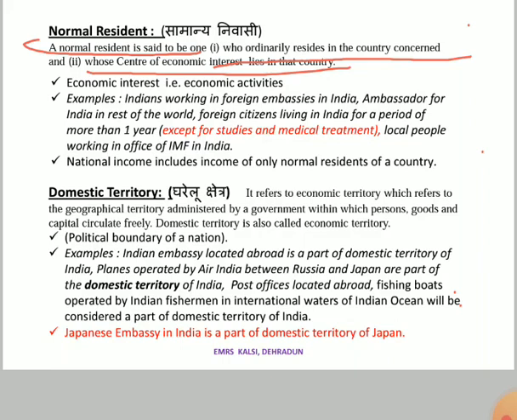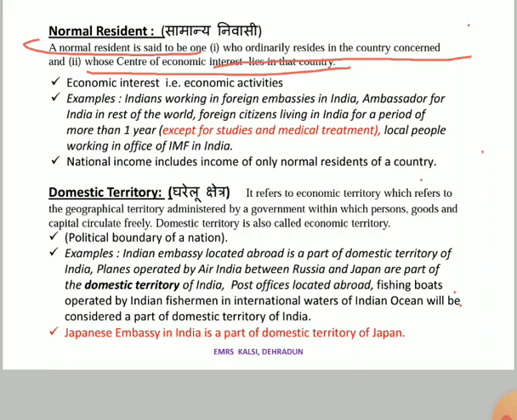See, physical territory is different. I'm speaking about the name associated with that property. So India's name is associated with that school. So that property will belong to Indian domestic territory. Physically it is present in America, but if we talk about domestic territory, then it will be counted in India's.